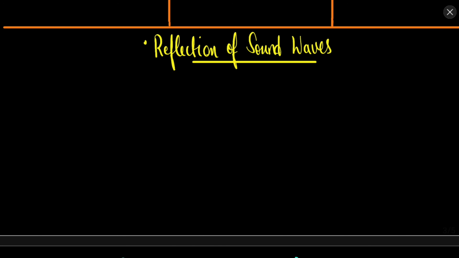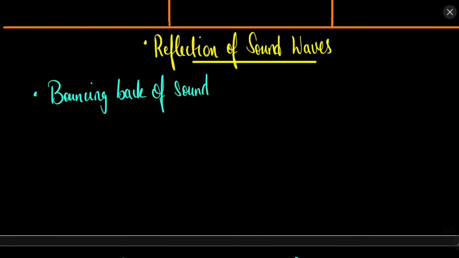So reflection of sound is the bouncing back of vibrations or sound waves in the same medium.